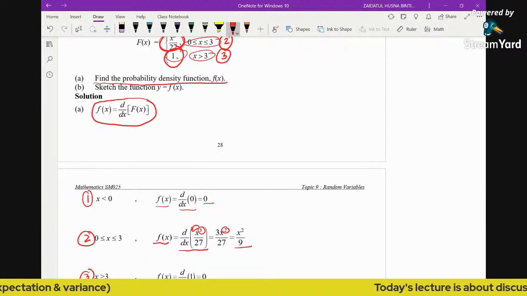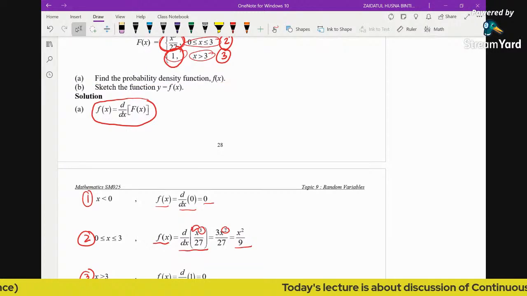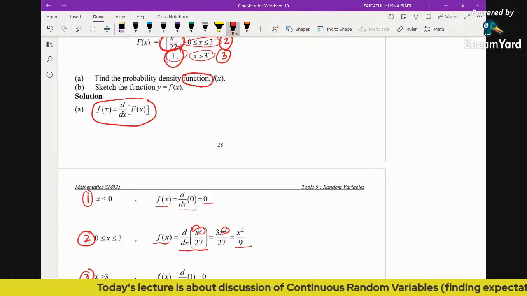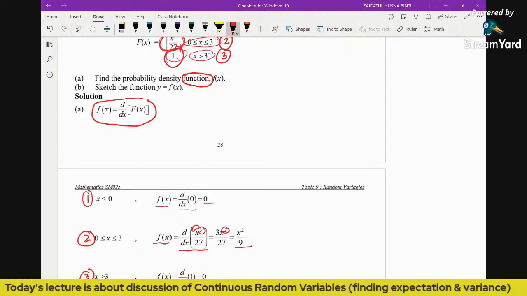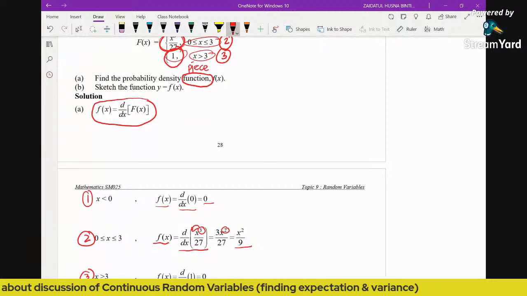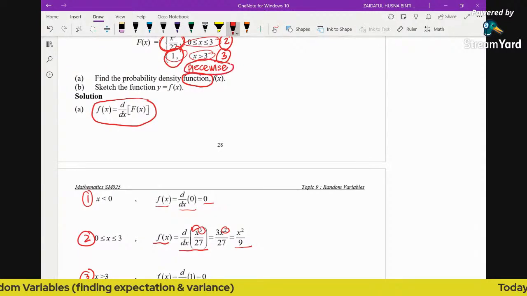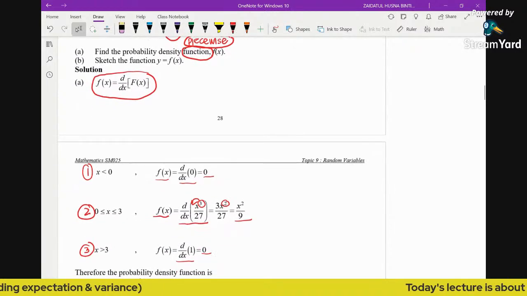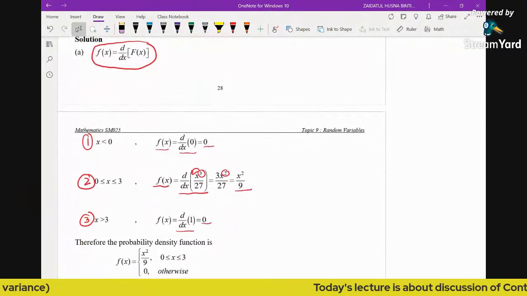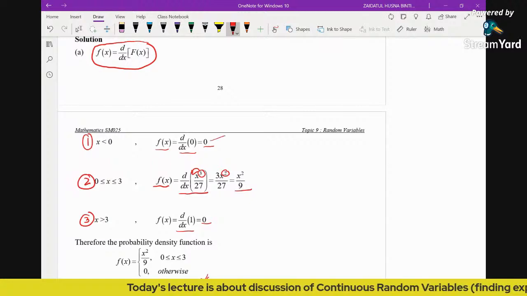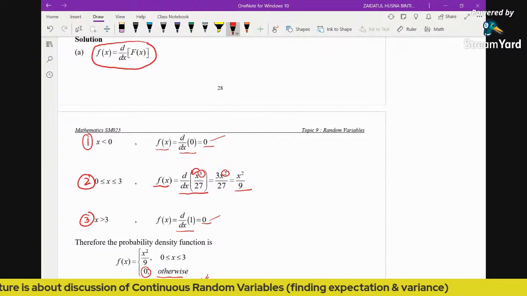I need to remind you that because we are looking for a function, when you come across this kind of question in the exam, make sure you write down this word. Function means it has to be given in piecewise. So we cannot stop here. You need to finalize the answer in piecewise. Because we have two different functions with zeros, you can just combine them and put otherwise.